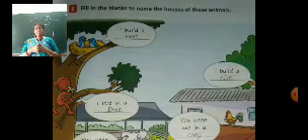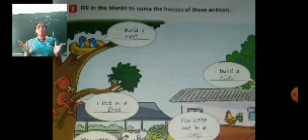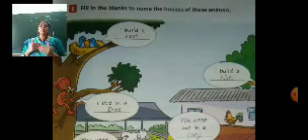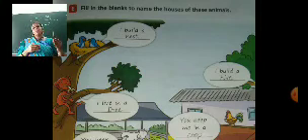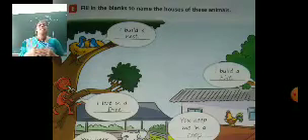As we live in a house, in the same way animals also have their houses, and different animals live in different houses, and all have different names for their houses.